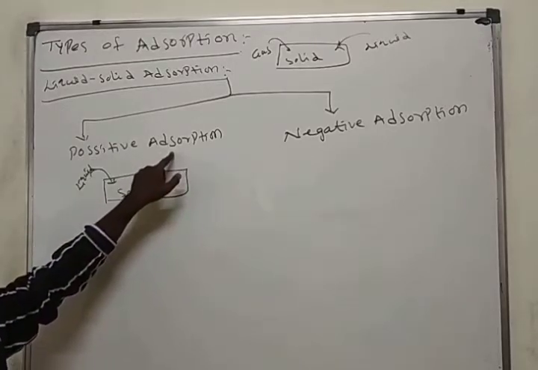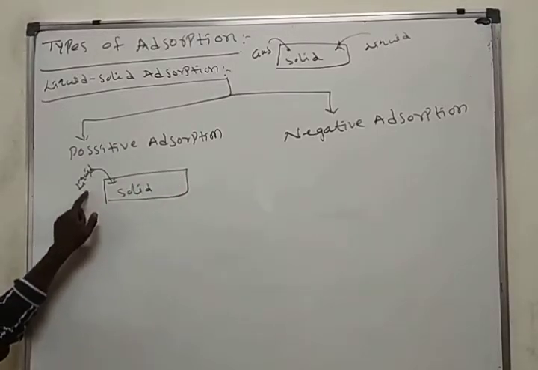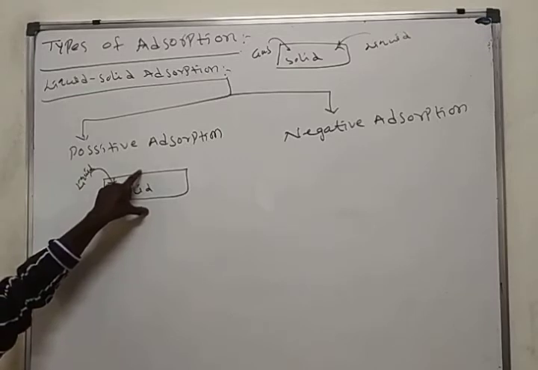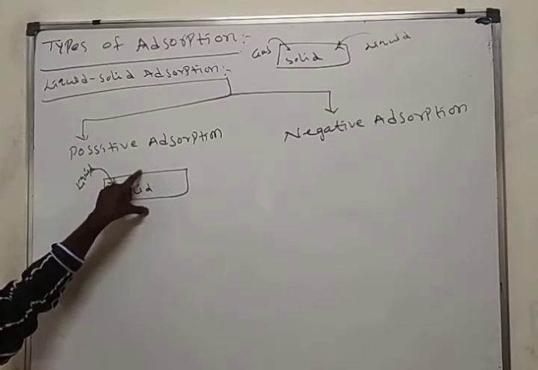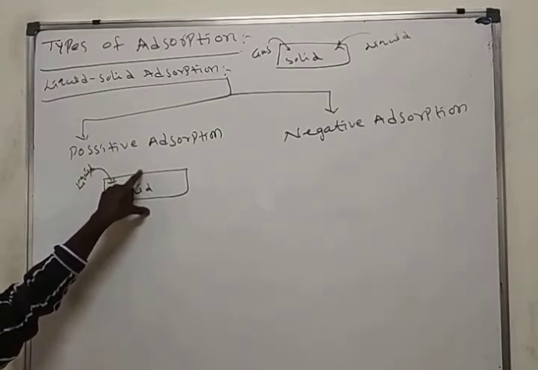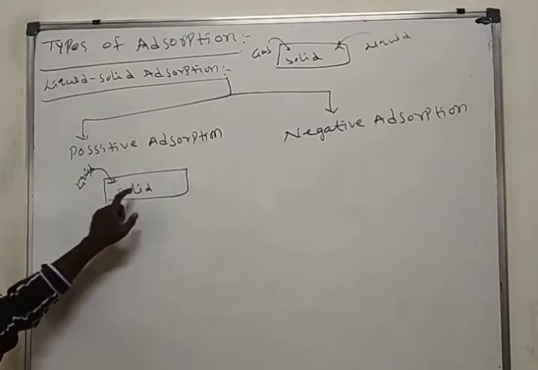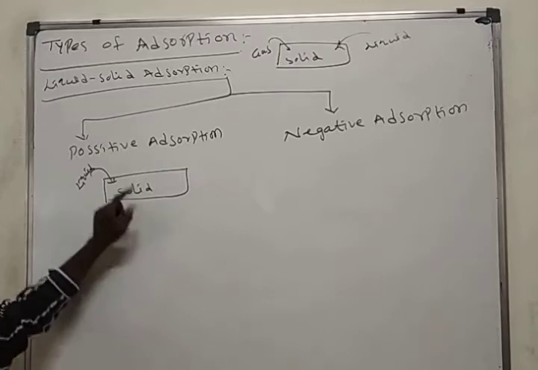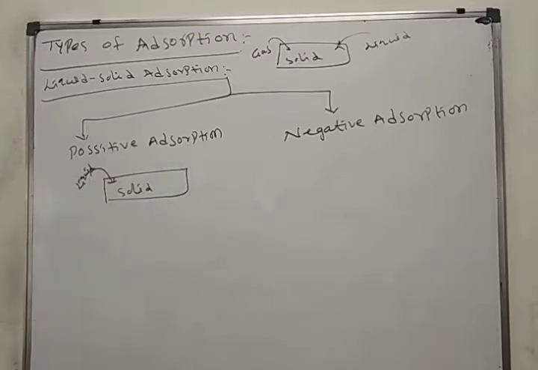What is the positive adsorption? The concentration or accumulation of liquid more on the surface than its bulk. That means liquid is present more on the surface, not moved into the bulk. We call it positive adsorption.